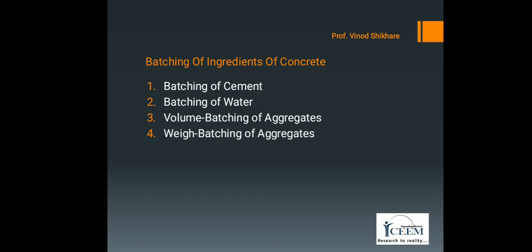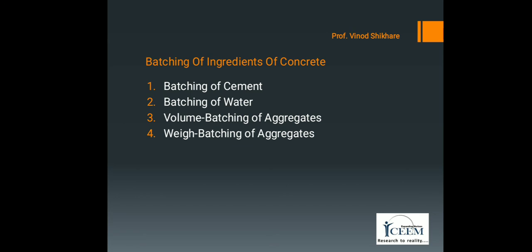The aggregates in the gauge box should be filled loosely, that is without any compaction, and struck off. The recommended sizes of gauge boxes for volume batching of aggregates are given; some examples are the capacity in liters of gauge box and the inside dimension in millimeter. For 25 liters gauge box, the length should be 25 millimeter, width 25 millimeter, and height should be 40 millimeter.